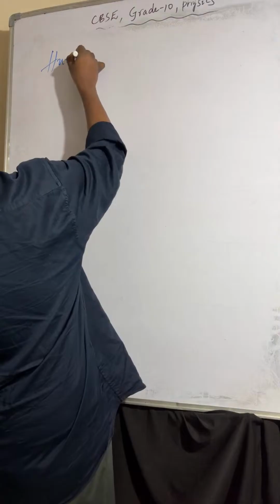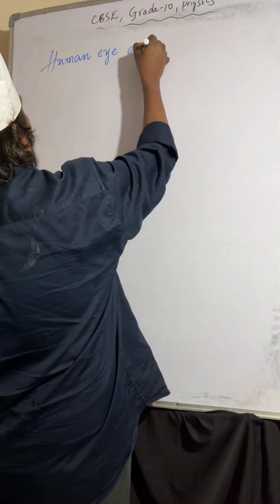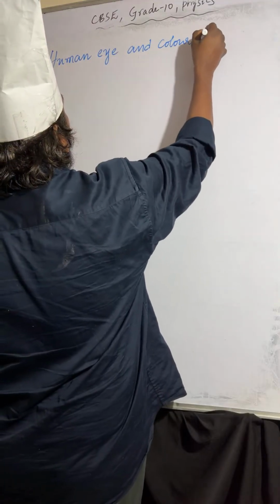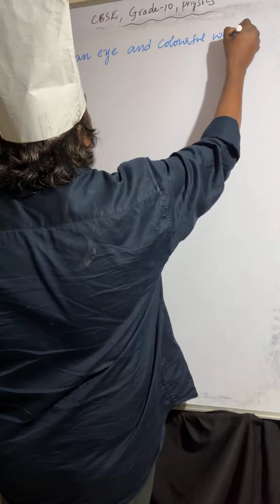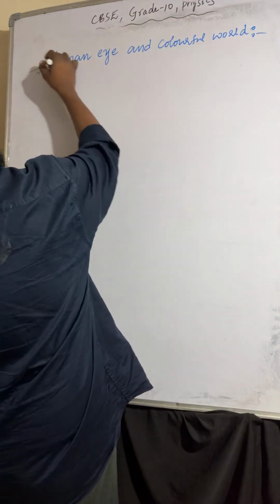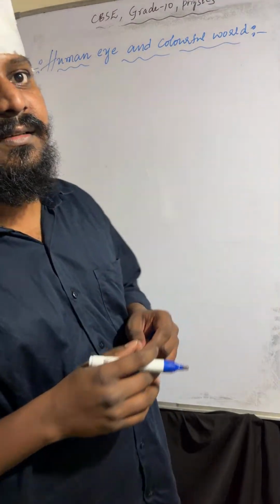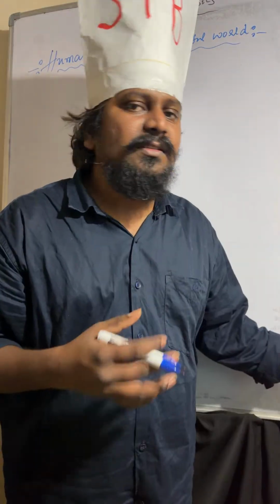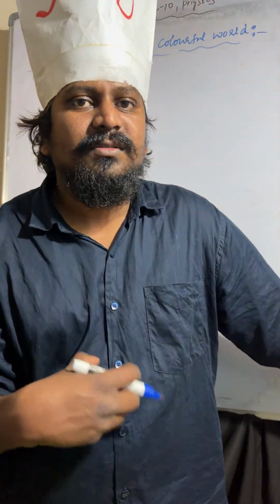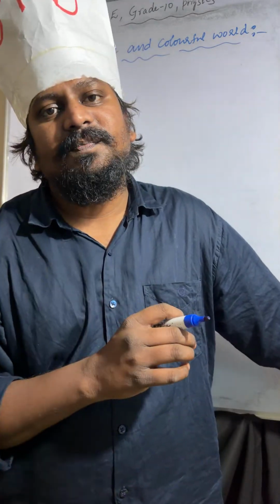Human eye and colorful world is the topic, a very interesting topic. Why, sir? Because a 5 marks question can be expected from this chapter. That too, we know it is an important topic also.